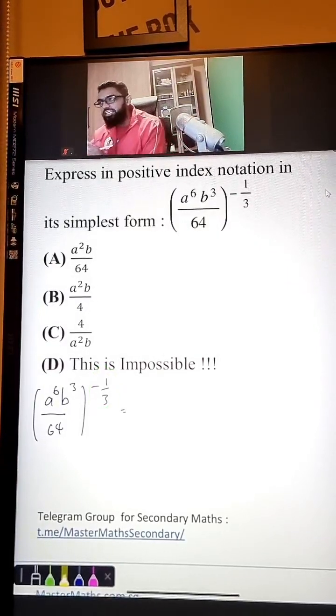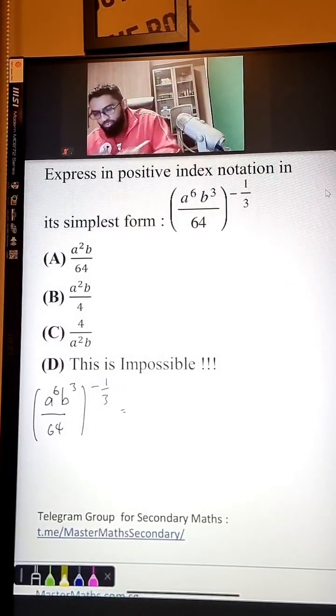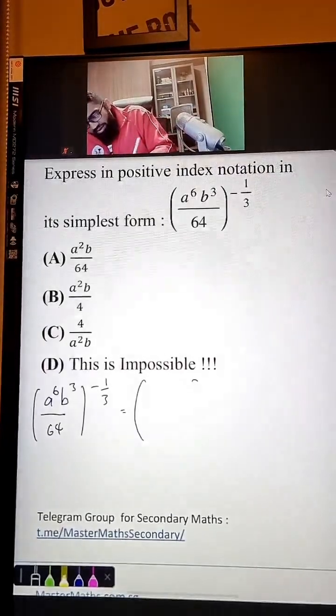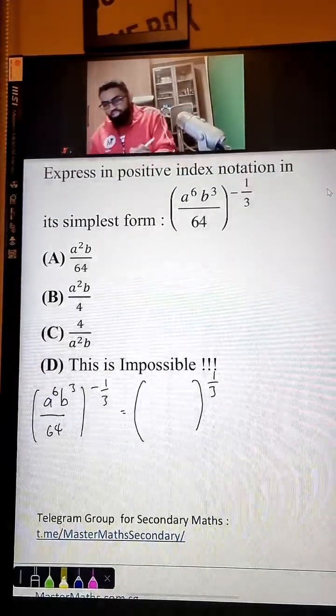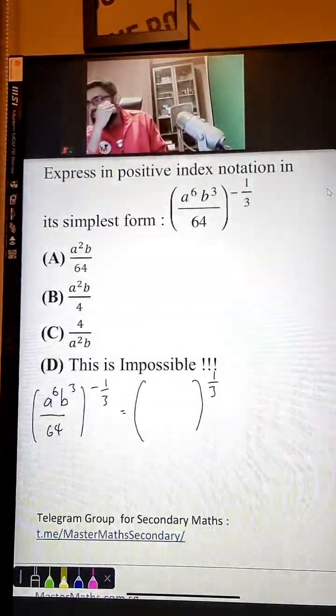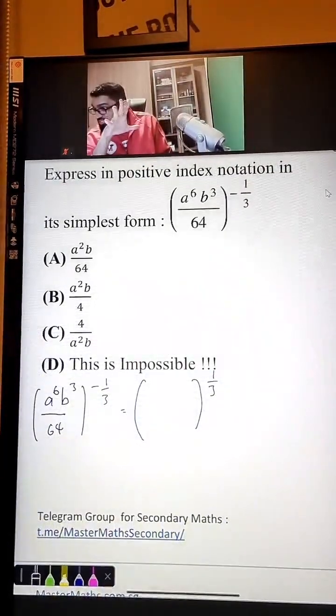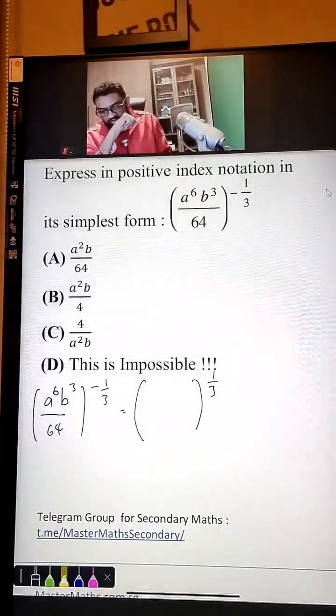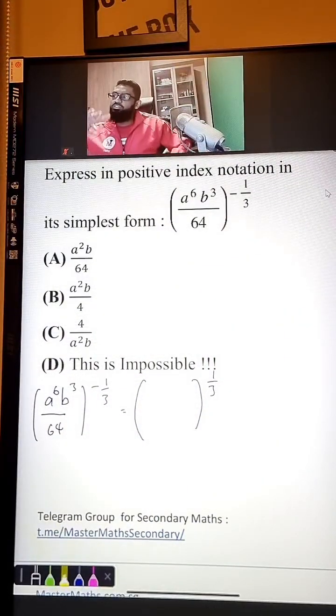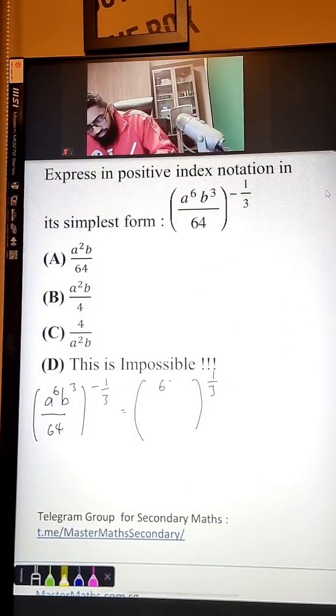Okay, friends. Trick. You want to change negative power to positive power. How to do? Okay, let's say I want to change straight away to positive power, because usually in indices, they want to give it in positive index notation. Okay, usually that's the case. Alright, so how to do? Very simple. Just flip the fraction. Do a backflip.